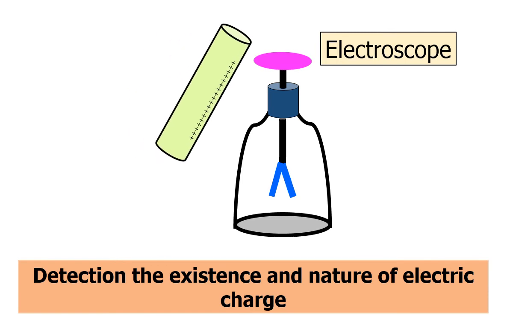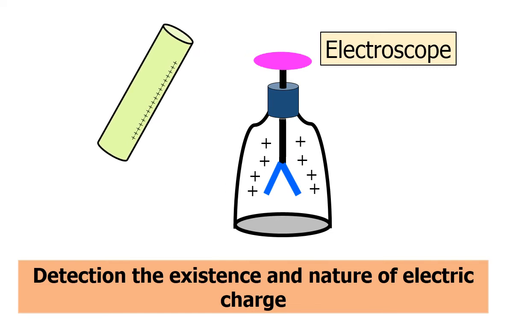Here we bring a charged body to the electroscope. In that case the gap of the gold leaf is increased, and if you remove the charged body from near the metallic disc, the gap of the gold leaf is not changed, and then we can say the body has charge.